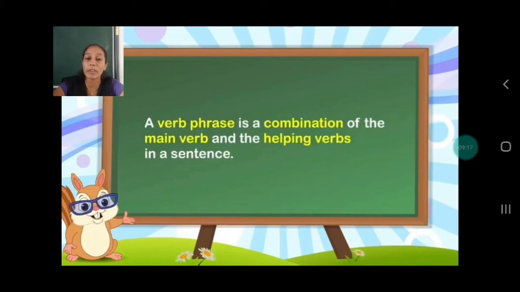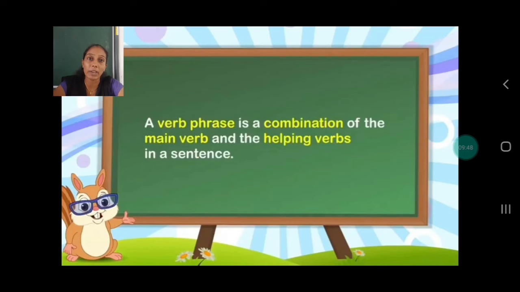Now what do you mean by verb phrase? A verb phrase is a combination of the main verb and the helping verb in the sentence. Open page number 138 from your textbook. There you find verb phrase. So verb phrase is what? Combination. Okay, verb phrase is the combination of main verb and the helping verb. You all know what is main verb and you all know what is helping verb in a sentence.